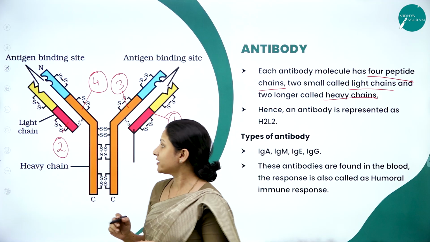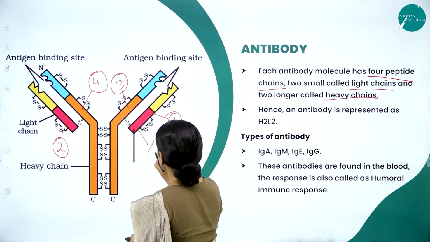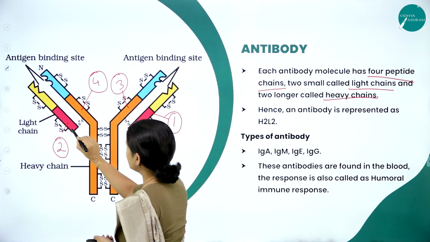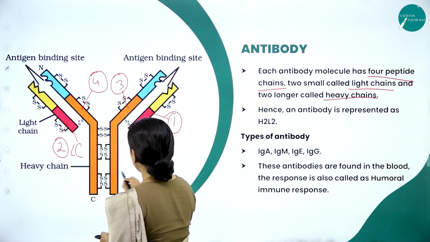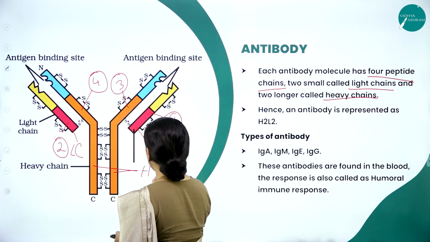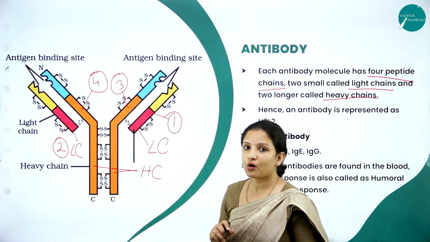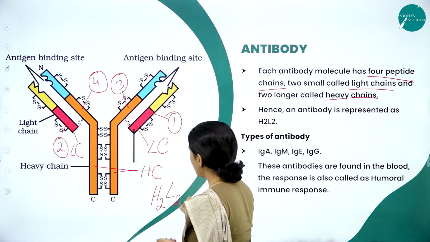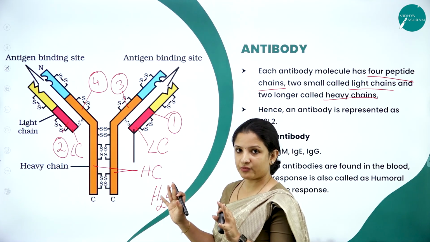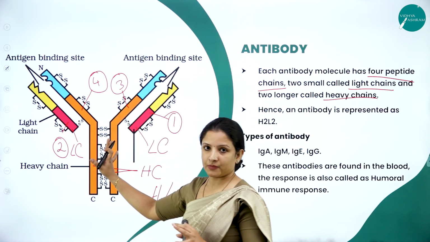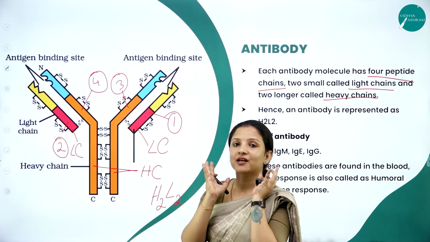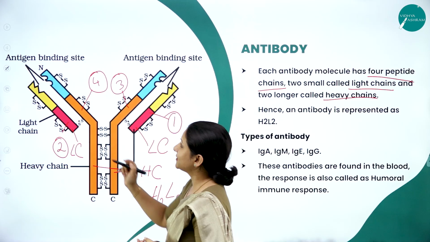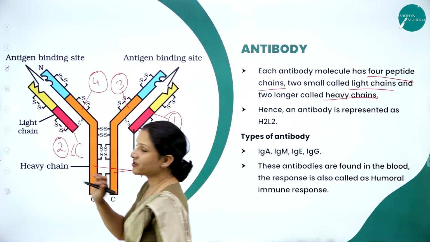So they have 2 light chains. I'll write it as LC. This is the light chain and these 2 are the heavy chains. So therefore we call an antibody H2L2. Almost all the antibodies look the same. They are of the same shape. They look like a Y. The only thing is their antigen binding site tends to change.